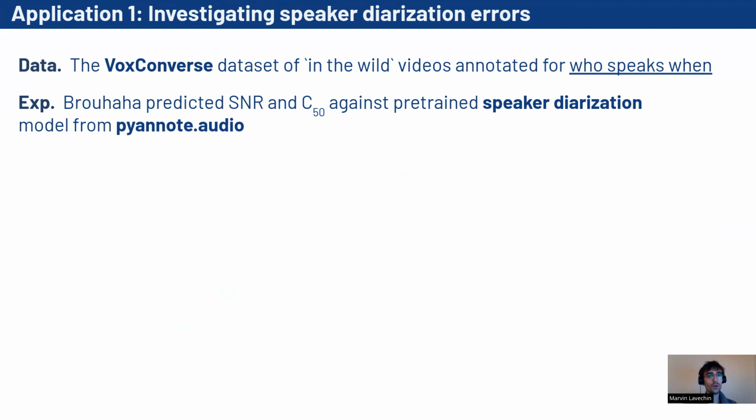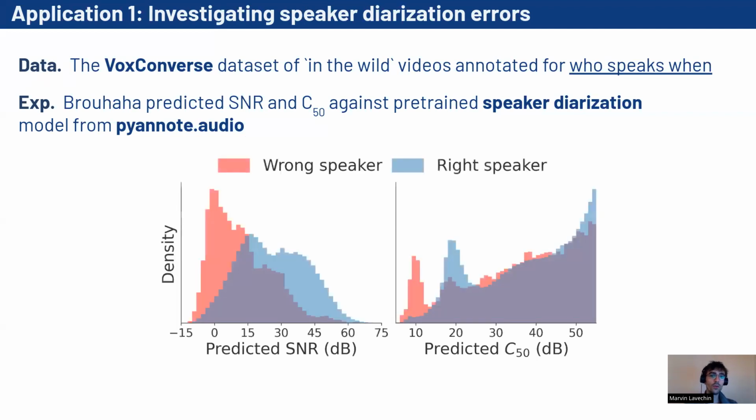Here we look at whether the predicted values can be used to investigate speaker diarization systems. For this analysis, we compare the errors made by a pre-trained speaker diarization system against the SNR and C50 predicted by Brouhaha. Here you have the SNR and C50 distributions at the frame level as a function of whether the pre-trained system identifies the right speaker in blue or a wrong speaker in red. We observe that the system is more likely to fail on low SNR frames, and on the contrary, the system almost always returns the right speaker on high SNR frames.